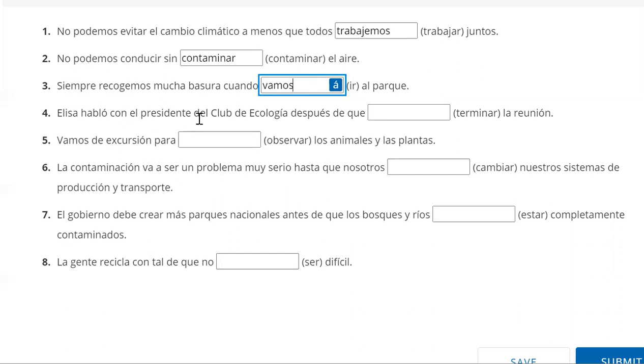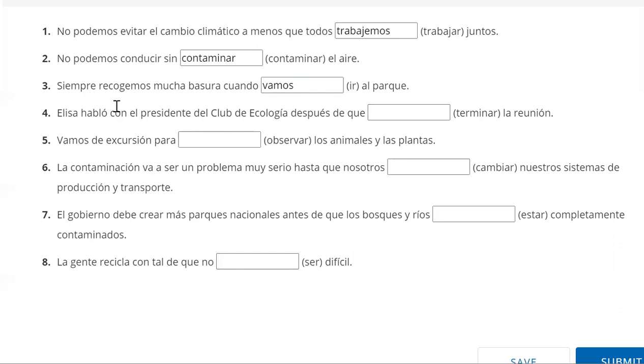All right. Elisa habló con la presidenta del Club de Ecología después de que. So she spoke. We got past tense there with the president of the Ecology Club after the meeting. I would say probably ended, right?